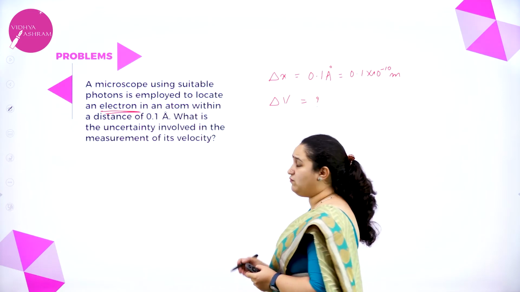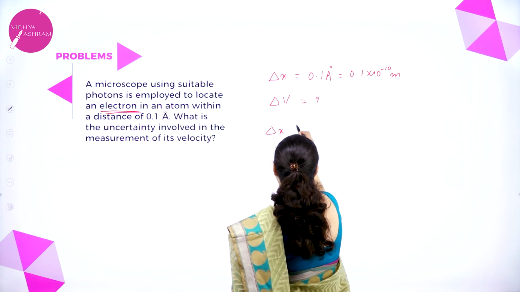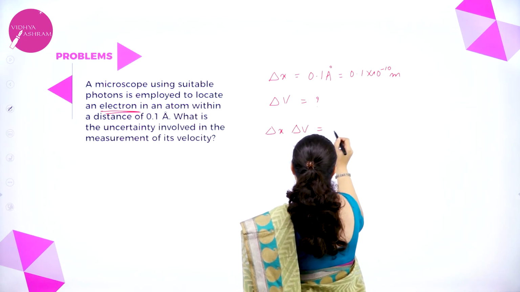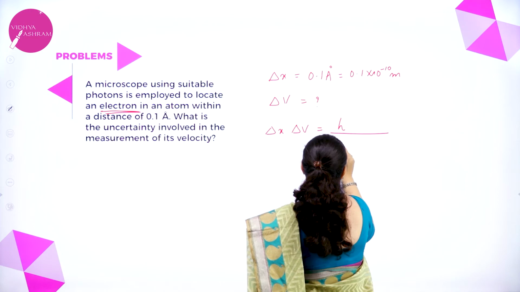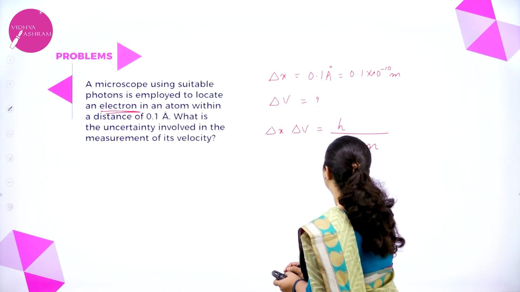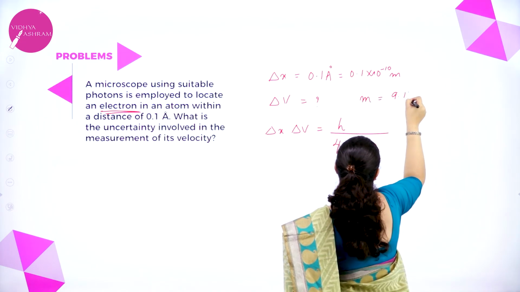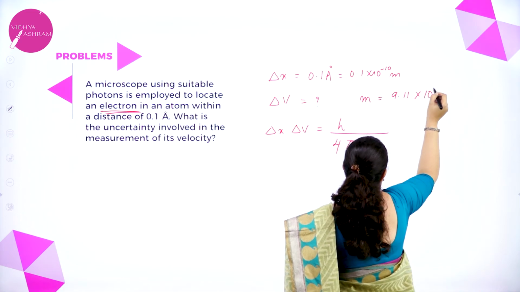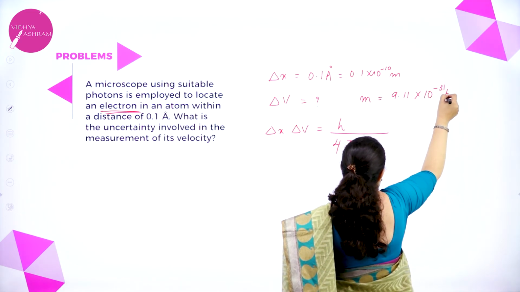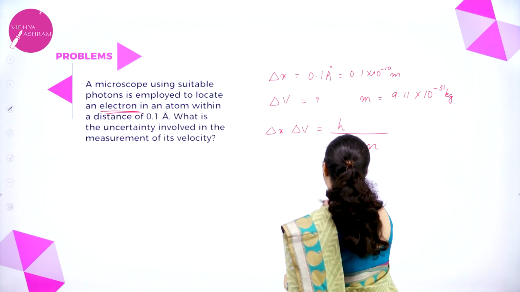So we have to use the formula of Heisenberg uncertainty principle. Delta x into delta v is equal to h by 4 pi m. So what is the mass of an electron? Mass of electron is 9.11 into 10 to the power minus 31 kg. Now we shall substitute here.